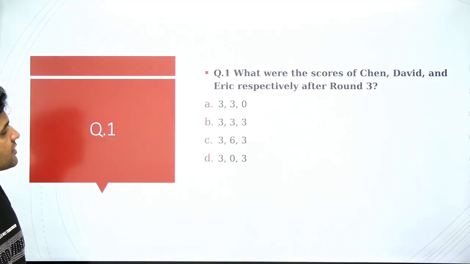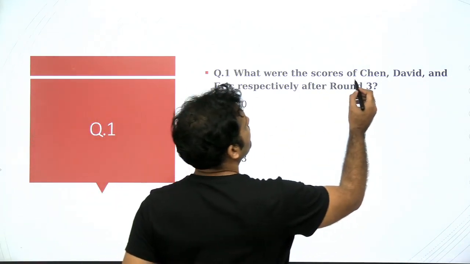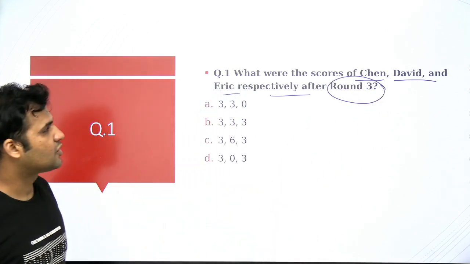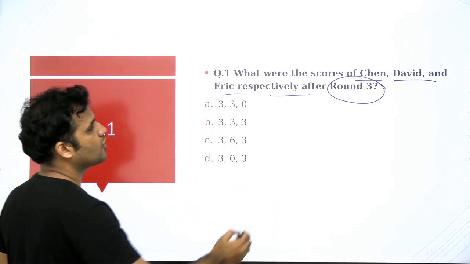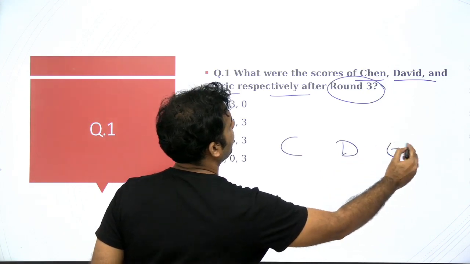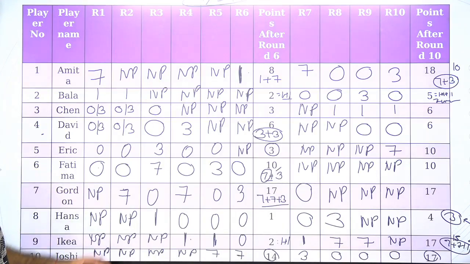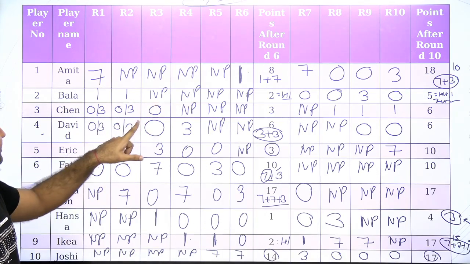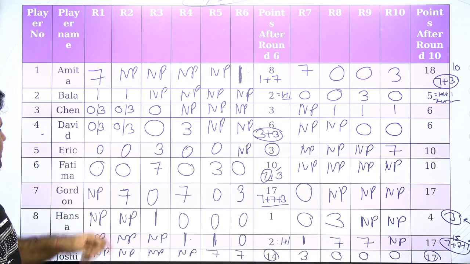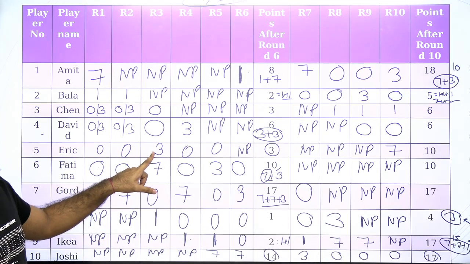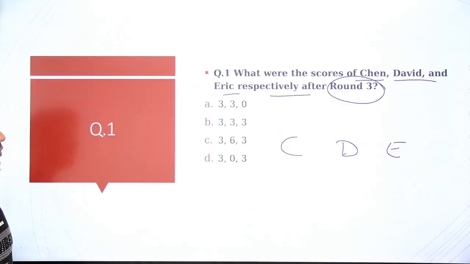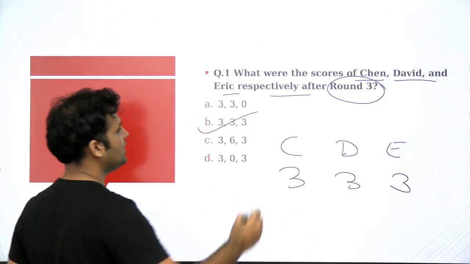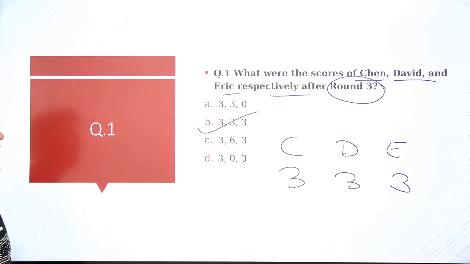Now you can solve the questions. First question is, what were the scores of Chen, David and Eric respectively after round 3? After round 3, Chen will be having a score of 3. David also will have a score of 3. And Eric after round 3 will also have a score of 3. So all of them will be scoring 3, 3 and 3. So B is the option for Chen, David and Eric.